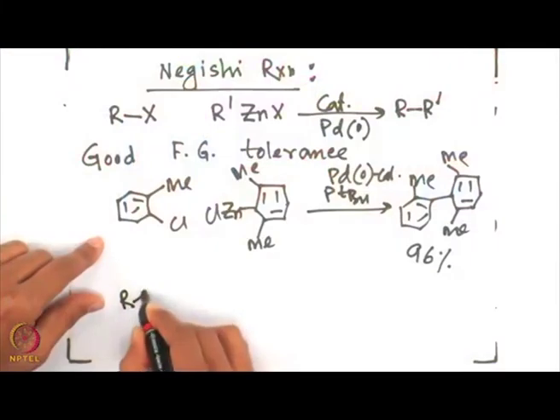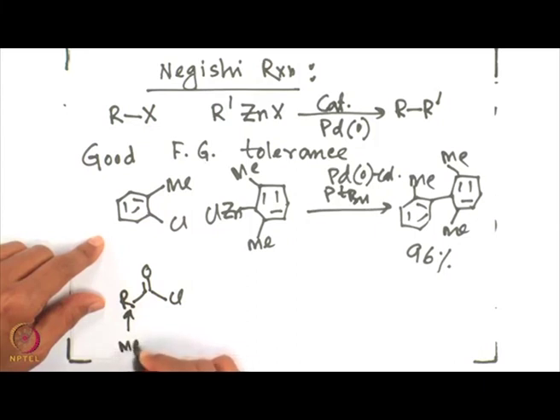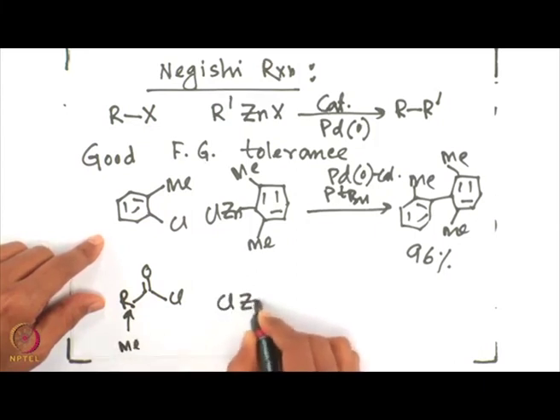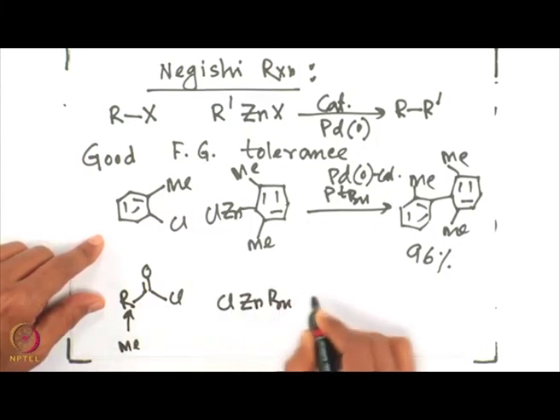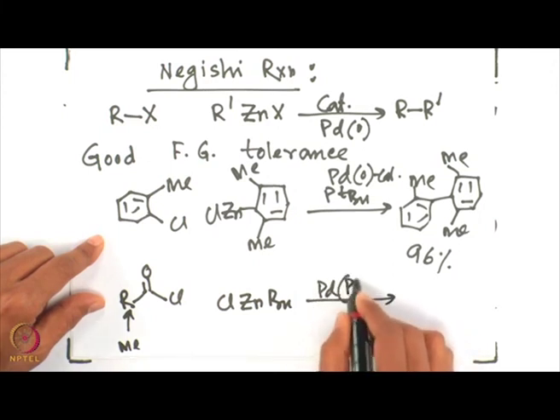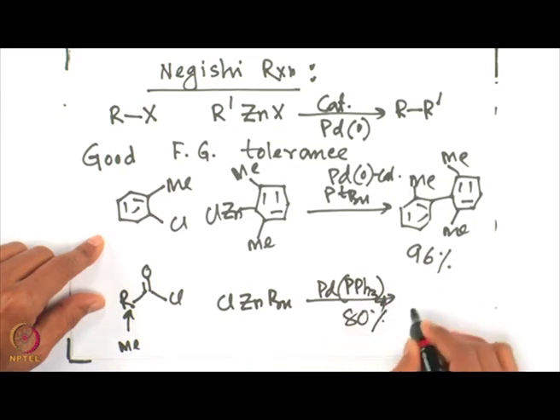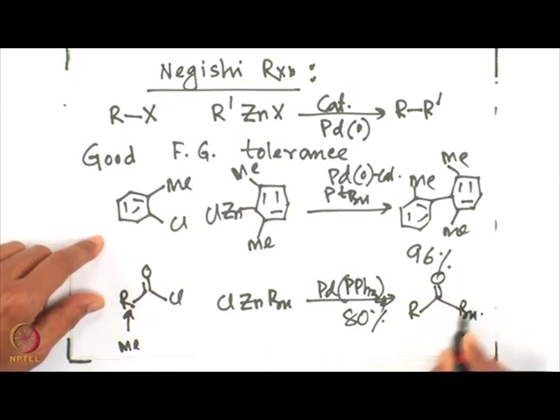Let us look at one of those examples. RCOCl, let us say R is methyl, reacting with chlorozinc butyl in presence of palladium tetrakis, gives 80% yield of RCO-butyl.